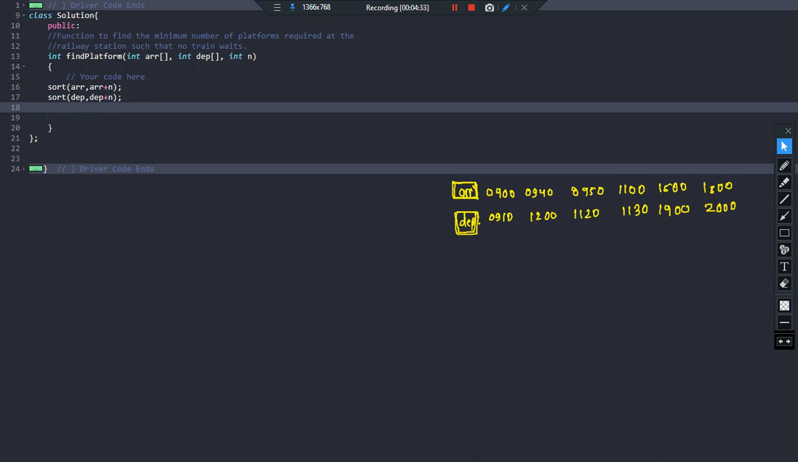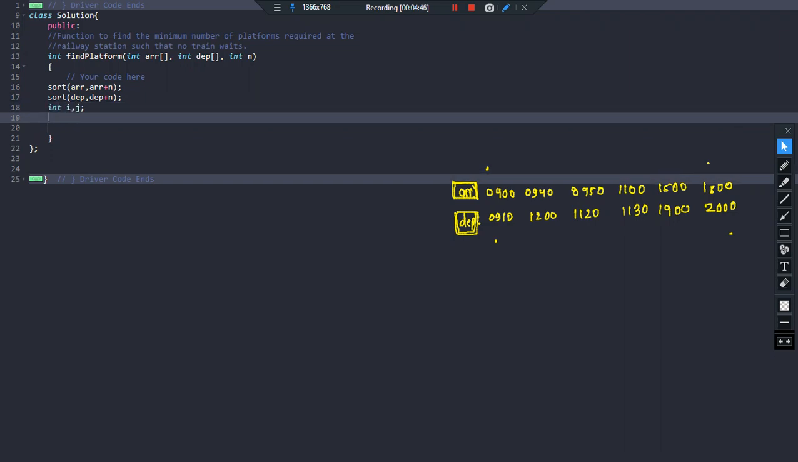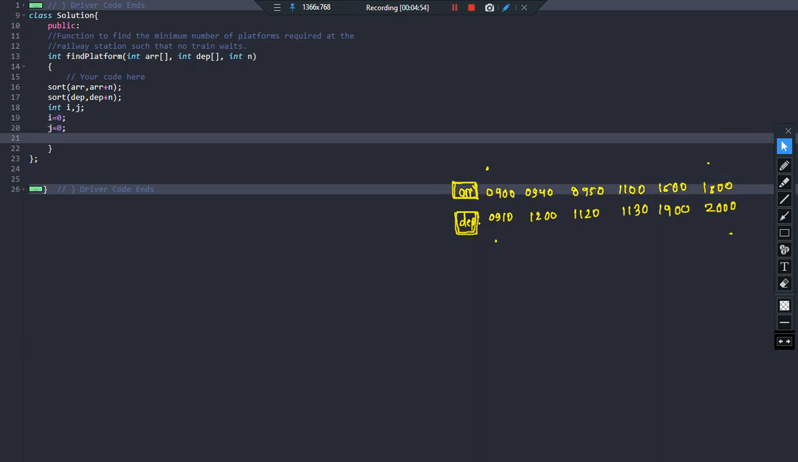Basically I will be traversing this particular array from this point till end, and a pointer will be used to traverse this array from here to here. So for that I will be using two pointers. Let us suppose integer i, j, and I'll assume that i is equal to 0, j is equal to 0. So basically my pointer i is pointing to this and j is pointing to this, right?